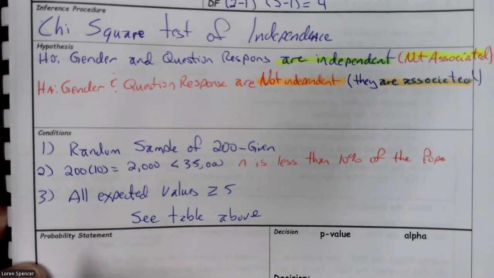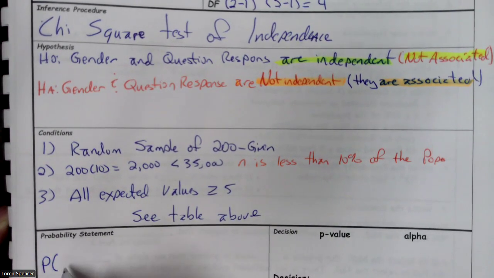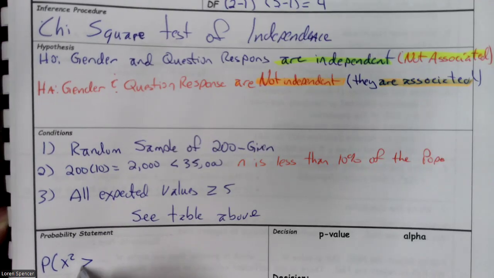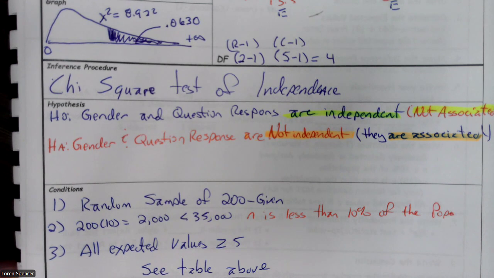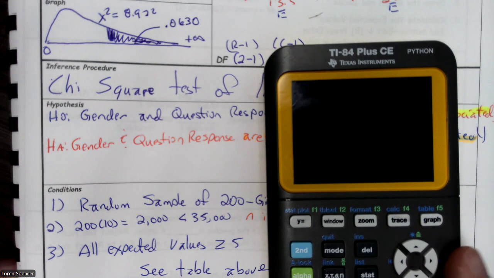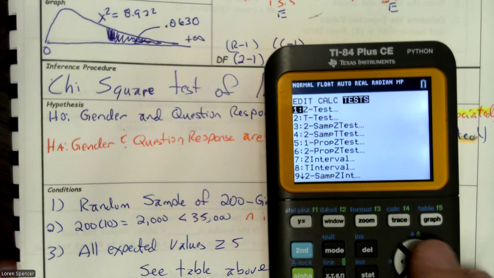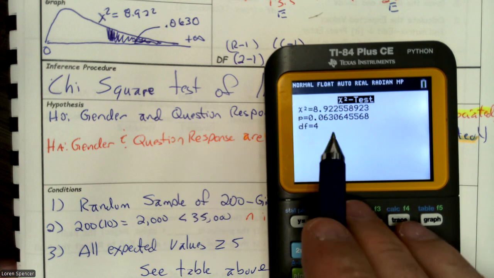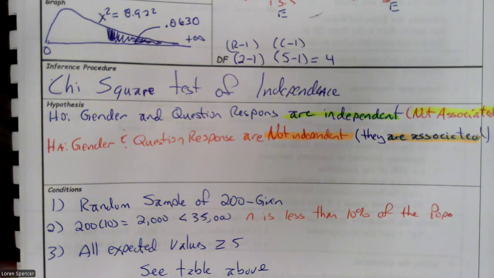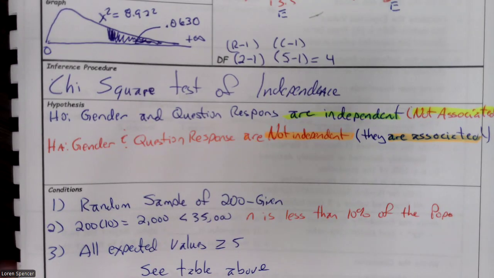All right, the probability statement. Well, there's a probability that chi-squared, it's always going to be a greater than sign. Greater than what? 8.922. We got that when we ran this. 8.92. And I'm going to run it again. Stat, test, chi-square test. 8.9225 equals 0.0630.